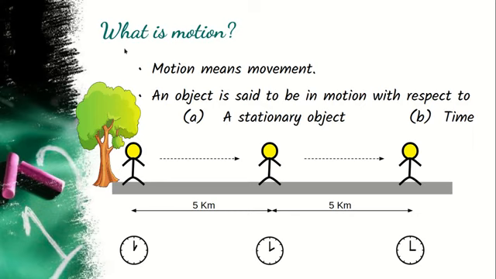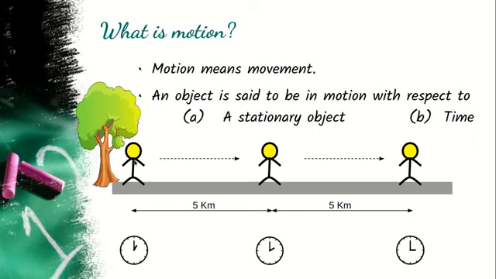Motion is actually the movement. It means if the person has changed his position from one place to another, then we say that the object is in motion. Now here you can consider that this is a tree which is stationary.